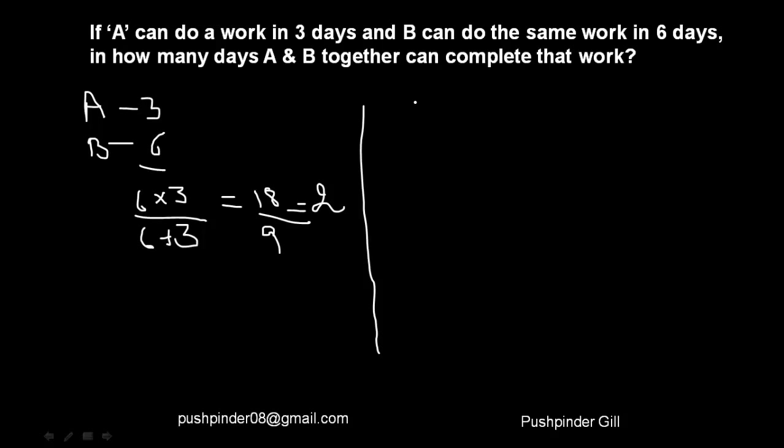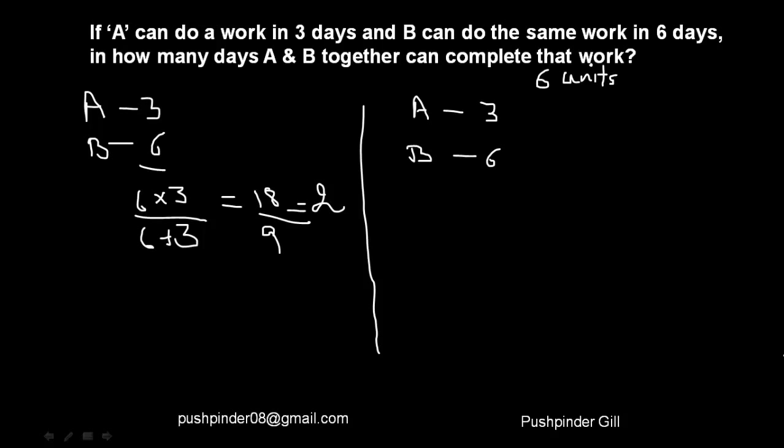Now let me tell you one more approach which is going to help you a lot in the future. A takes 3 days to finish the job and B takes 6 days to finish the job. Now let me go ahead and assume the job to be of some specific units. So what will be the number to assume? Let me assume that the job is of 6 units.